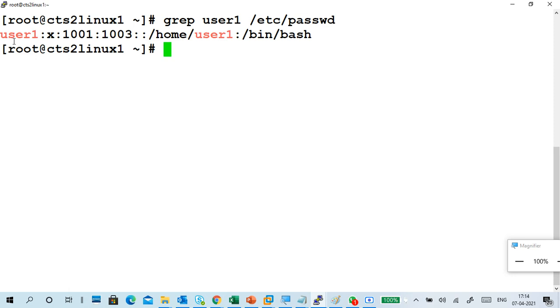Okay, so this is user1, and it is not showing the comment area. I want to add a comment using usermod -c. I already told you, usermod -c. The comment is like user1, written in quotations.